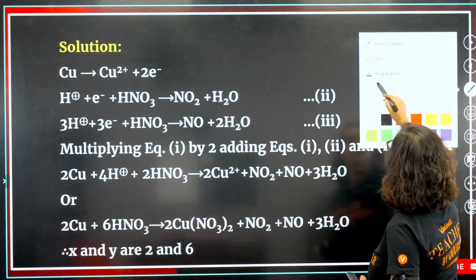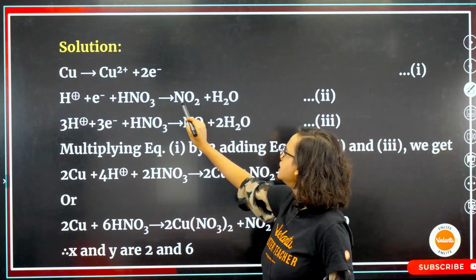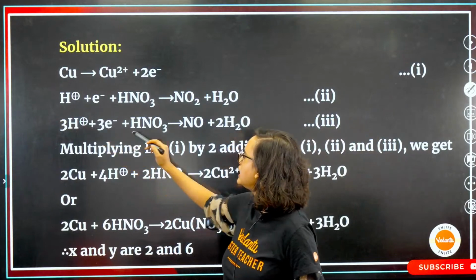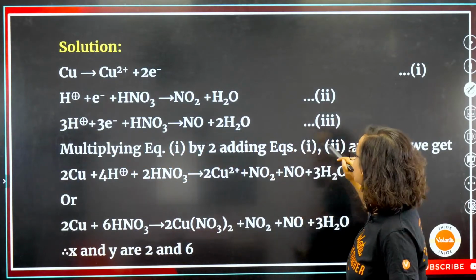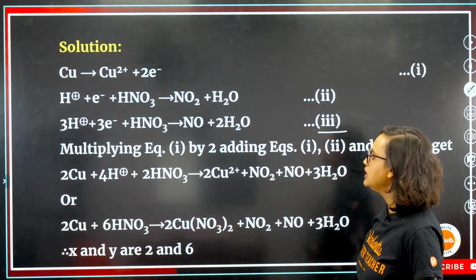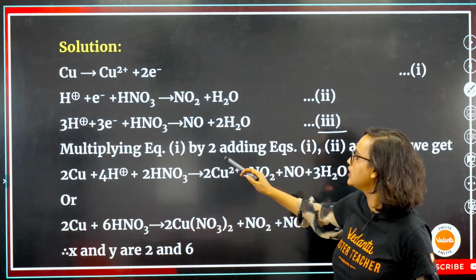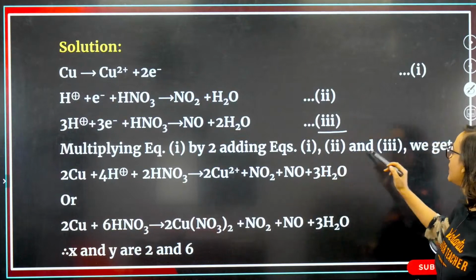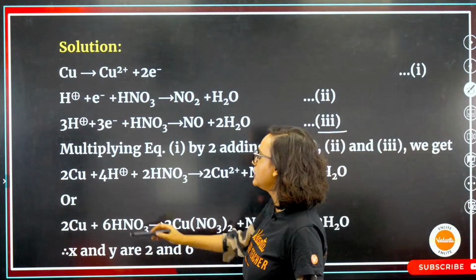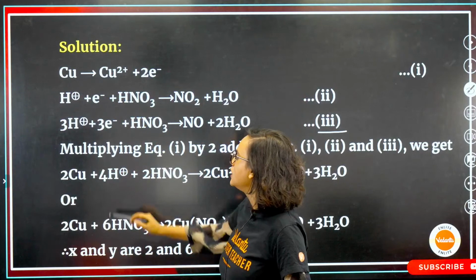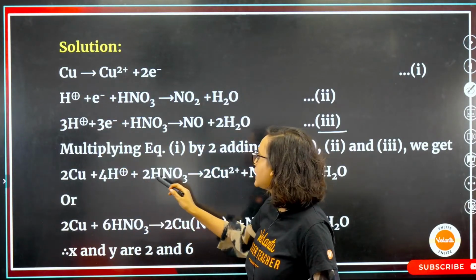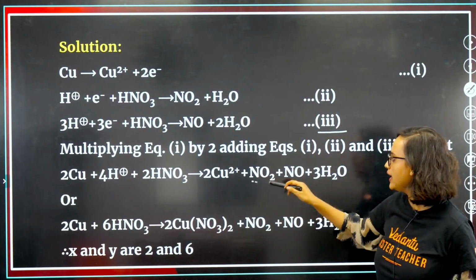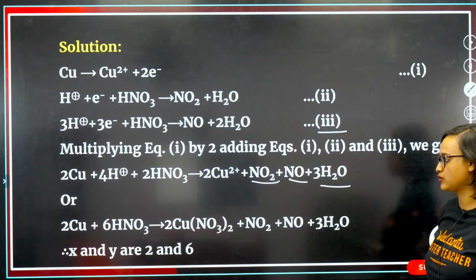Yes, this is our equation 2, this is our equation 1. Now here again we see that NO plus 2H2O is forming, this is our equation 3. Now if we multiply equation 1 with 2, and add equations 1, 2 and 3, what will you get? You will get 2Cu, 4H+ plus 2HNO3, giving 2Cu2+, NO2, NO plus 3H2.